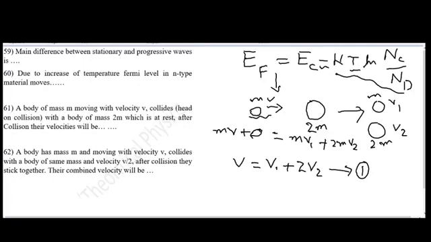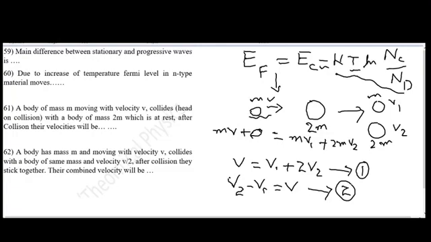As in the statement it is given that the collision is a head-on collision, we can use the property that in a head-on collision the difference in final velocities is equal to the initial velocity of the object, that is v2 minus v1 is equal to v. Let's name it equation number 2.